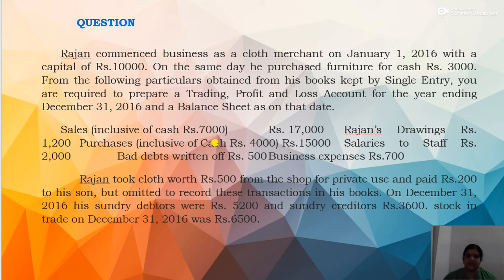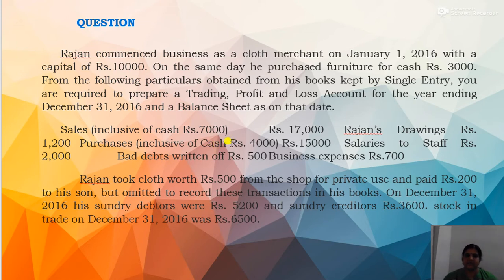Now just like that, in case of creditors also the credit purchases is given. Then the closing creditors is also given, that is sundry creditors on December 31st. So closing balance of creditors is given, and the credit purchase also is given. So here there is no information regarding the payment made to creditors, that is the payment made by us to the creditors. It is not given in the question. So we have to find out the payment made to the creditors. This can be found out by preparing the total creditors account.